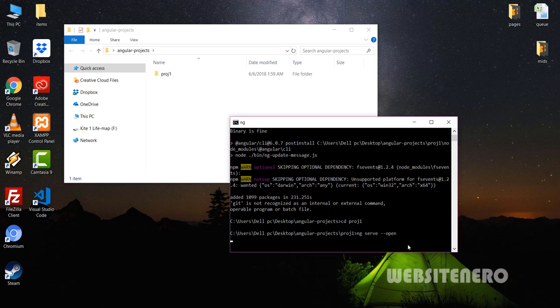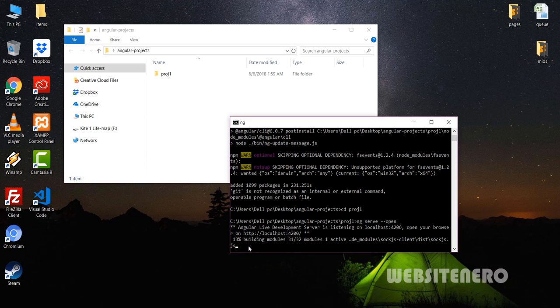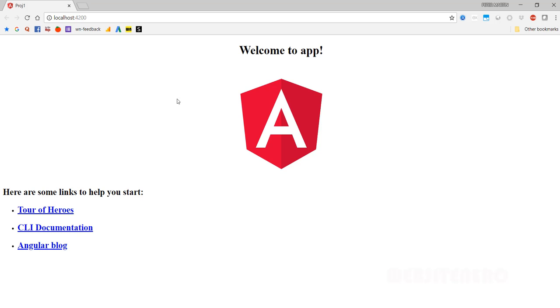And I think that Angular is going to serve the files by making its own server. So it's building the project. You can see 10% here. So the first time when you do this ng new some project, it takes a bit of time, but after that it is pretty quick. And it also gives you the boilerplate code. So let's see here. Okay, so we have got this.